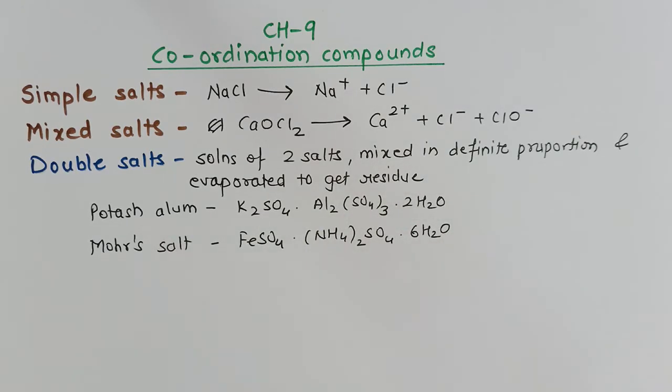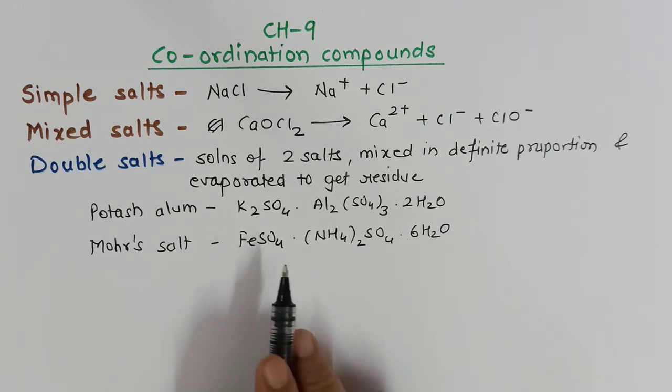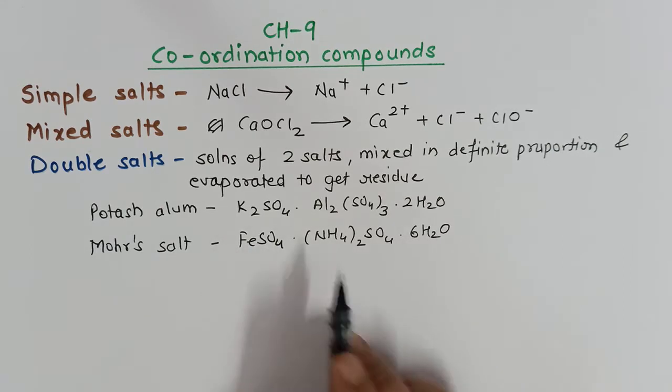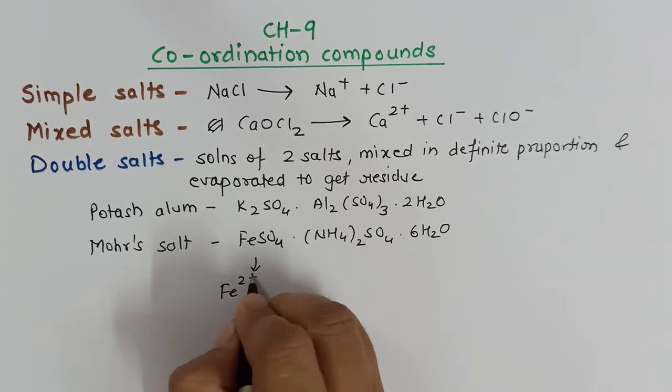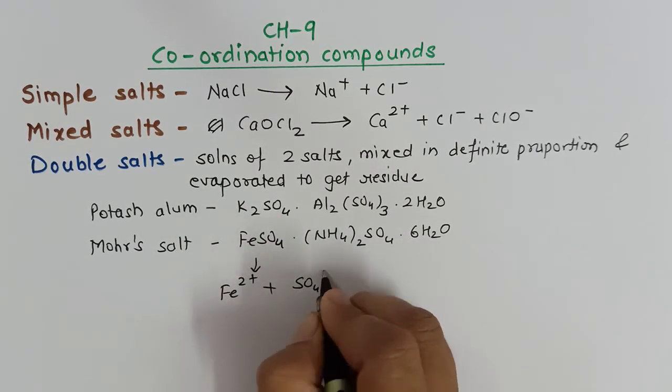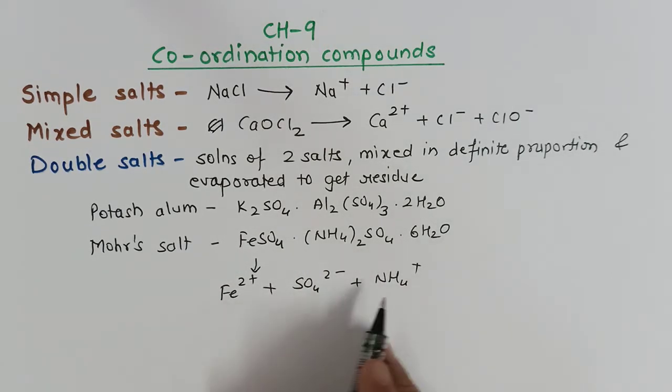Now when this is dissolved in water, it will dissociate into iron cation, sulfate anion, and ammonium cation. So I will get all these varieties of cations and anions.